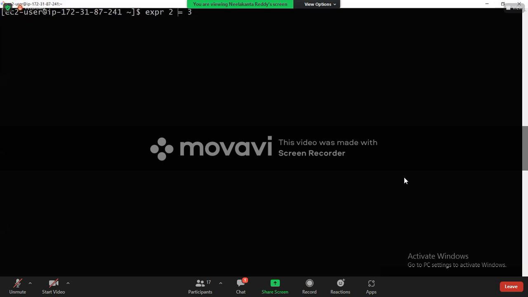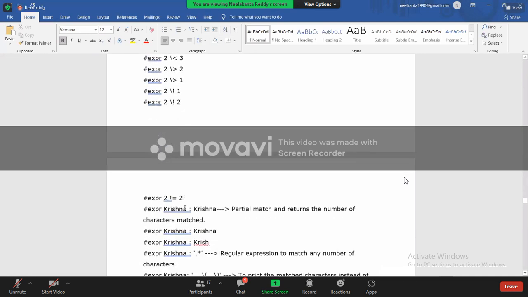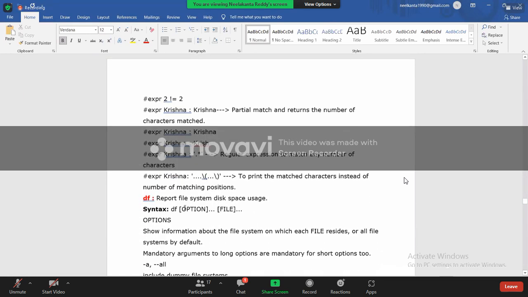We can use exclamatory, not, means this. But here it is giving 2 not equal to 3. True or false? True, right? Like this also we can use this. Understood? This EXPR can be used like this. Okay.